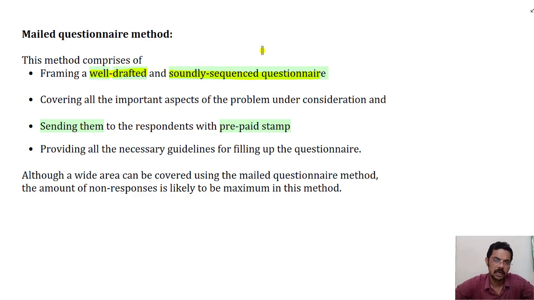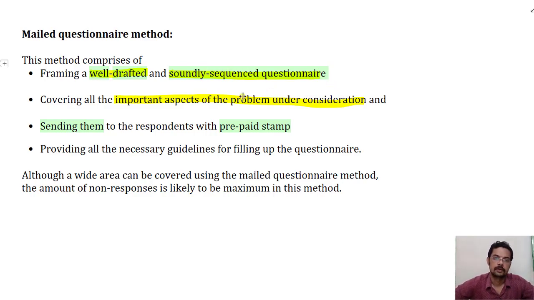It shall cover all the important aspects of the problem under consideration. Generally there will be some problem, and to solve that situation we need to get information. So any questions related to it can be asked, but they should be well drafted and ordered.